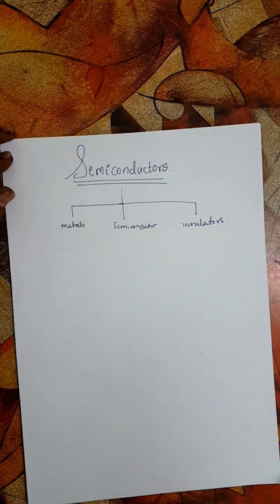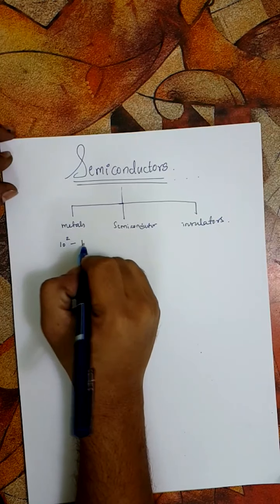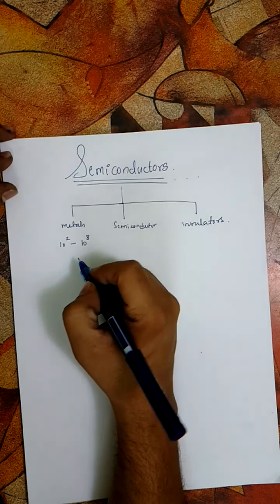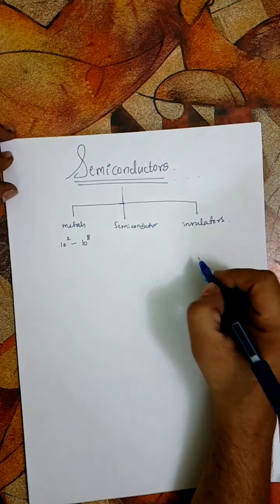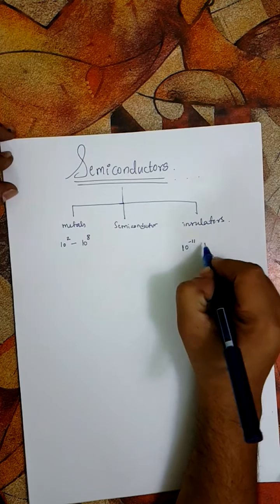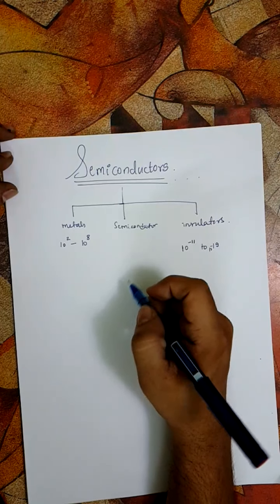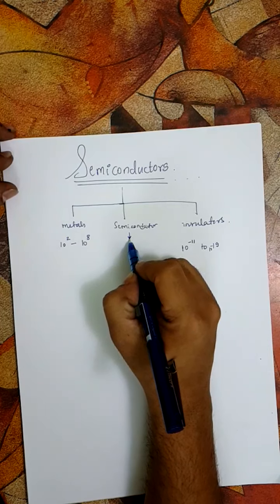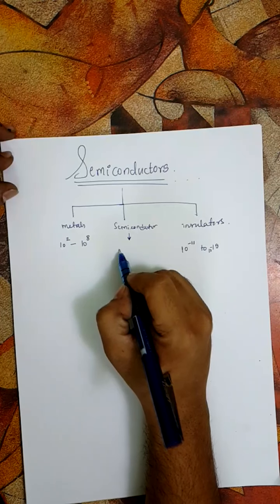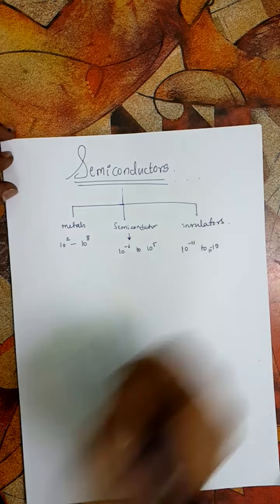As we can see from the facts given on that page, the conductivity of metals is roughly around 10 raised to 2 to 10 raised to 8. That's a very large conductivity, whereas the insulators have conductivity of around 10 raised to minus 11 to 10 raised to minus 19. That is extremely small, and semiconductors fall somewhere in between with an average conductivity of around 10 raised to minus 6 to 10 raised to 5.